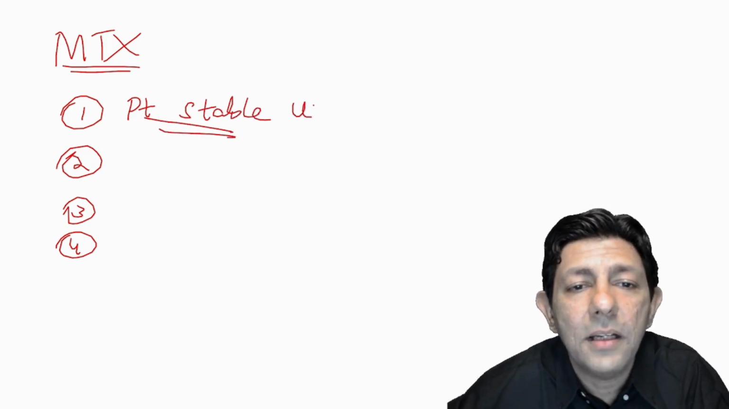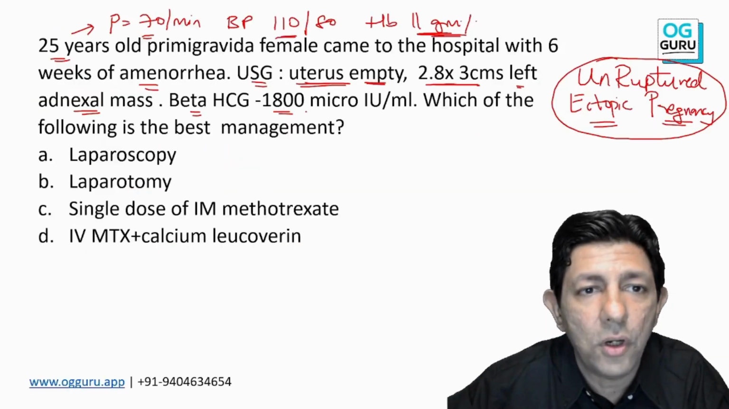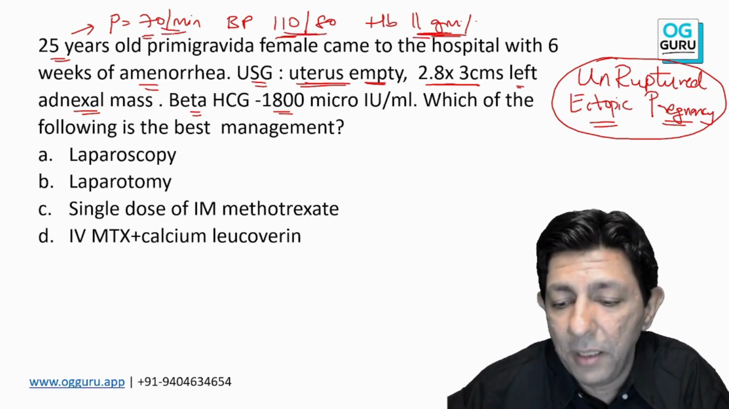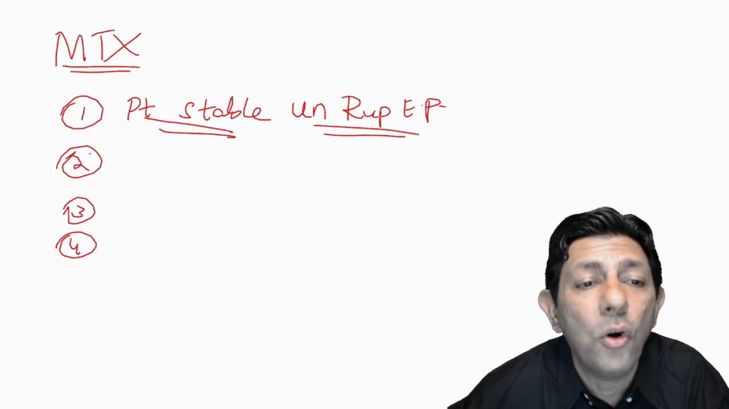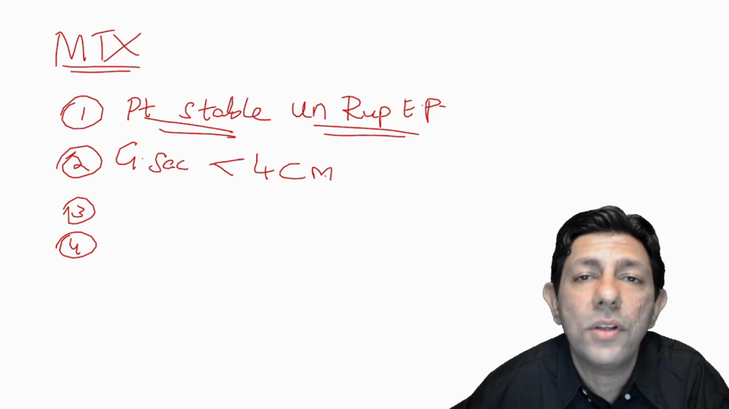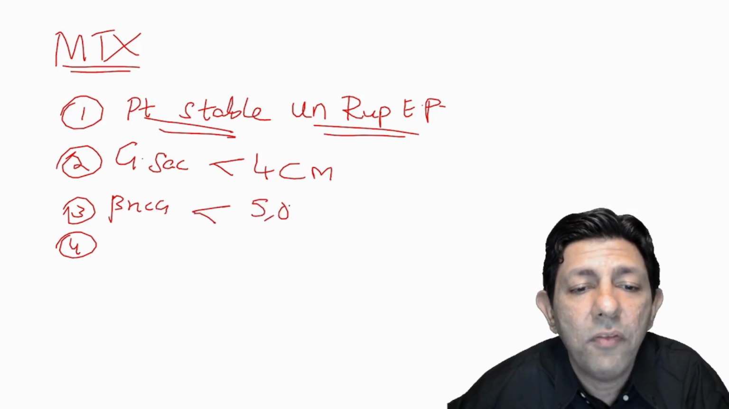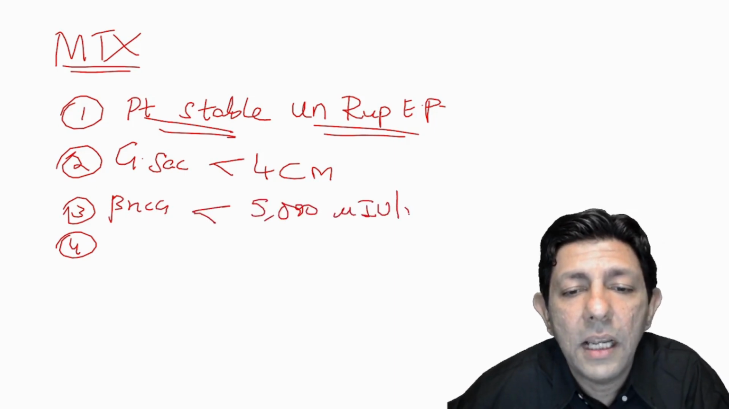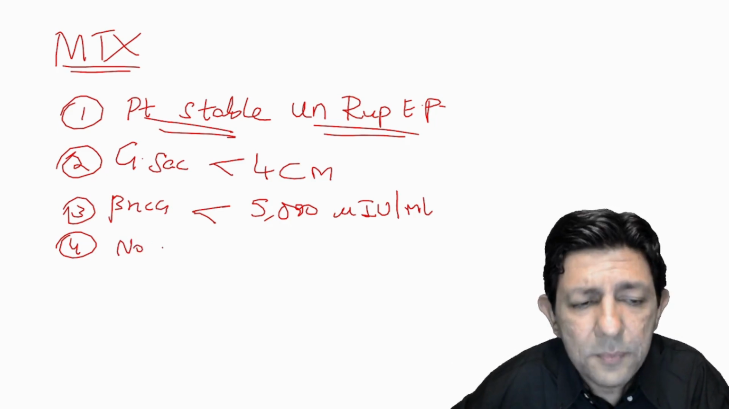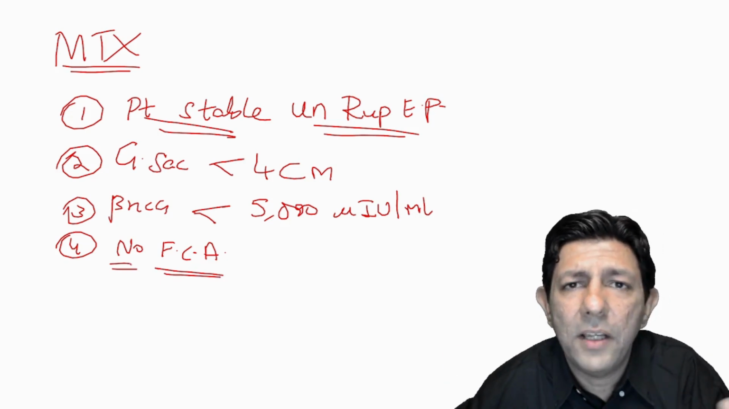Look, that means it's an unruptured ectopic. Look at the question paper. Yes, they have given you all this extra information: hemoglobin 11, BP 110/70, pulse 70, so the patient is stable. And very important, the gestational sac. The gestational sac should be less than 4 centimeter, and the beta HCG should be less than 5000 milli international units per ml. The fourth criterion, they may or may not mention, sir, is that fetal cardiac activity should be absent. Even if that is not mentioned at your level, that is okay.